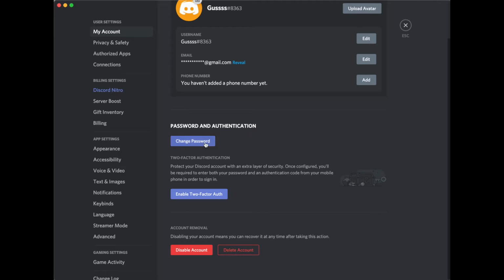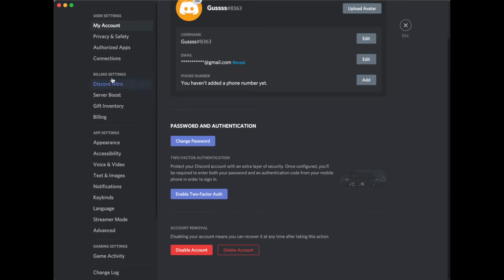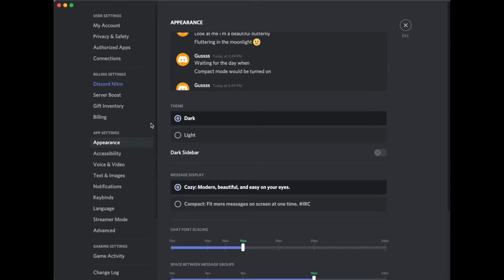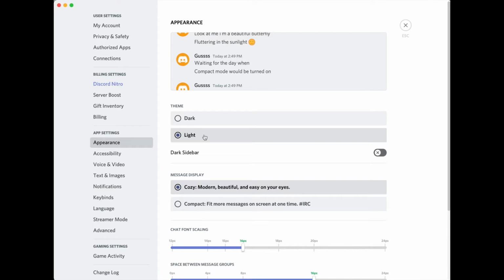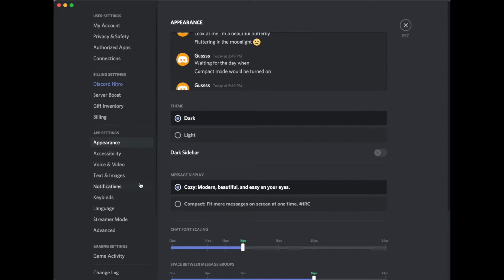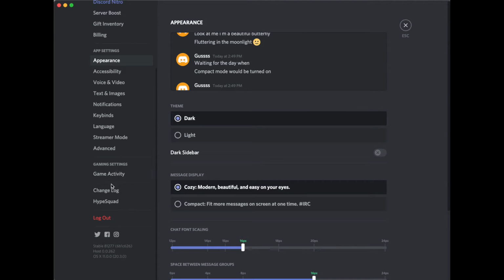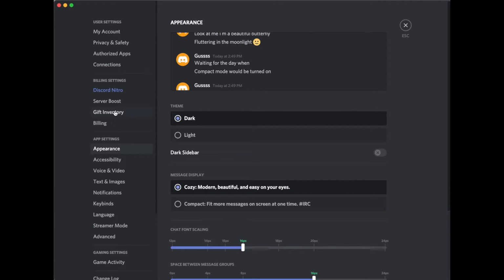You can also change your password and enable two-factor authentication, whatever they call that. It just gives you a little bit more security for Discord. There's tons of other settings. You can add credit cards and billing settings and app settings, appearance. You could do light mode, dark mode. I use dark mode. But tons of settings in here. Just familiarize yourself with those. There might be something in there that will make your Discord experience better for you.